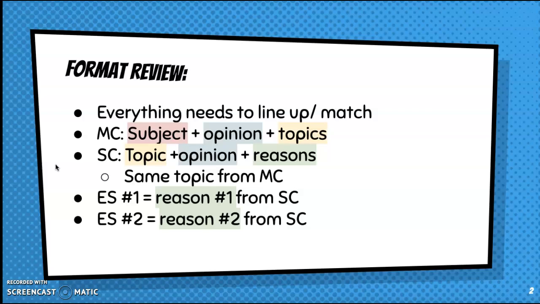So remember, we're going to have a topic, opinion, and reasons. Our reasons in the subclaim are going to be even more specific. They are going to be based on the evidence. So we're going to get really specific in this lesson about the subclaim, but just remember that it should really mirror your main claim. It's just going to dive a little bit deeper and get more detailed depending on which topic you mentioned. So it might be about the economy, it might be about safety security. It all really depends on what you talked about in your main claim. And then again, remember that your evidence sentence number one is going to be your first reason from your subclaim. Your evidence sentence number two is going to be your second reason from your subclaim.